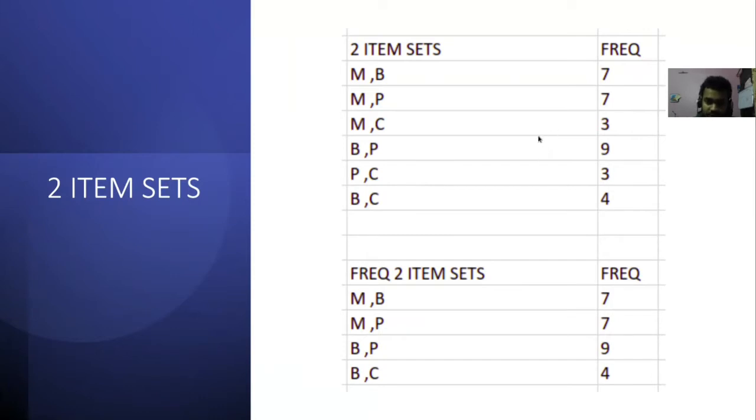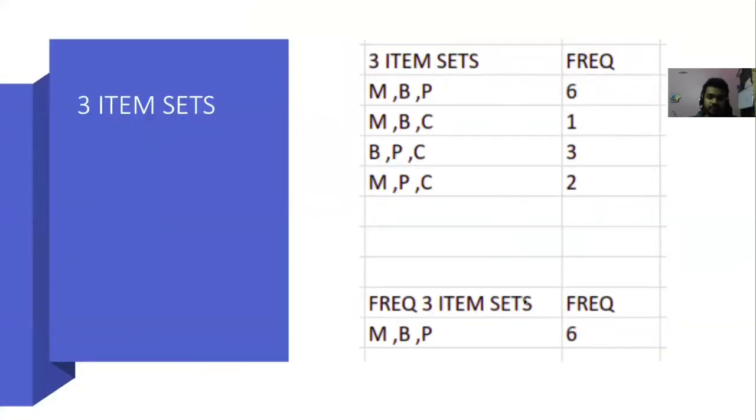Finally, the pairs of items which have a support level of more than 30% will be kept, and so we get the frequent two item sets: MB, which has a frequency of 7, MP with a frequency of 7, BP with a frequency of 9, and BC with a frequency of 4.